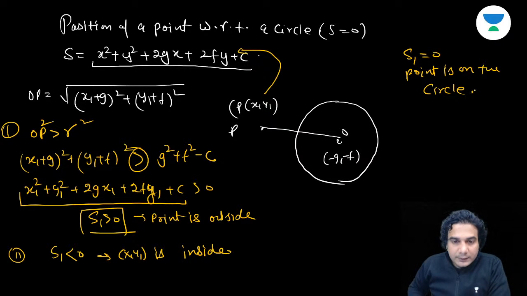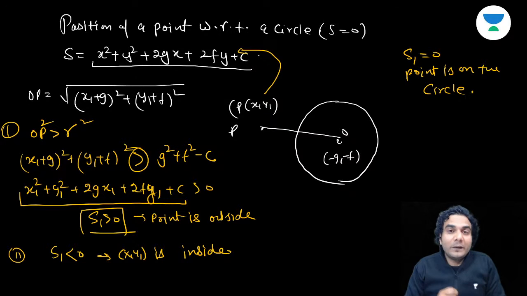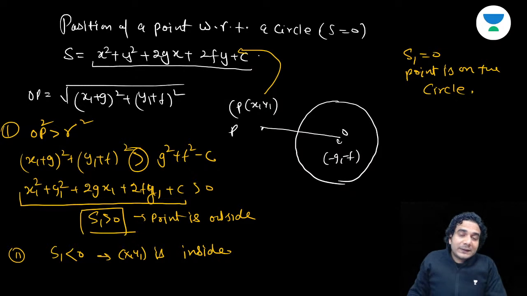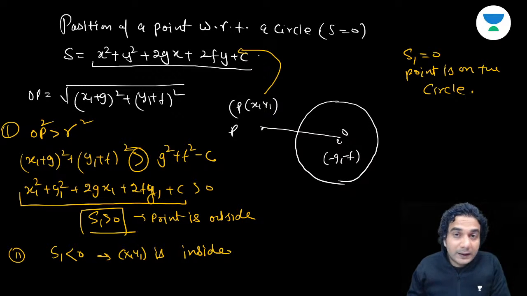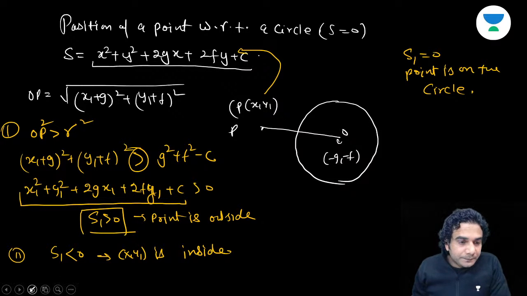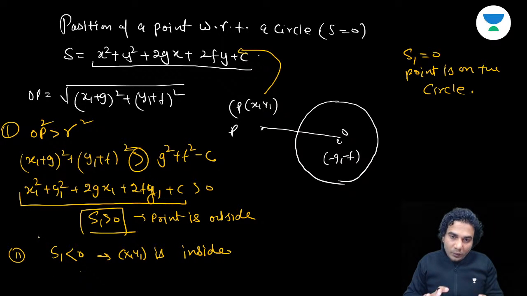Got it? So this is one of the formulae where we have got this S1. Similarly, there are many formulae in which S1 is going to appear, and T is going to appear. Now I'm going to tell you one formula where this T will appear. With respect to the circle, we know that S1 is positive for a point outside and negative for a point inside. This is not true for any curve.